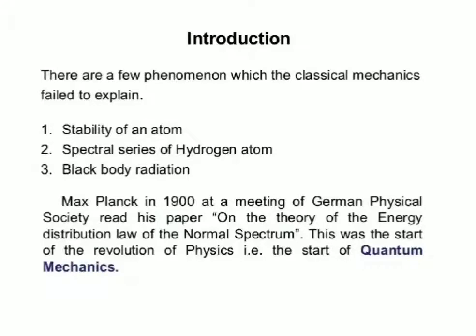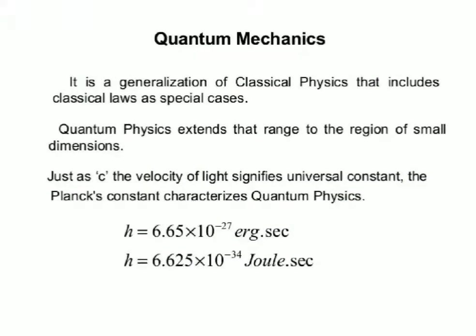so now as we know the meaning of quantum mechanics and the failure of classical mechanics, we are going to understand the general meaning of quantum mechanics. It is a generalization of classical physics that includes classical waves as special cases, and quantum physics extends their range to the region of small dimensions.